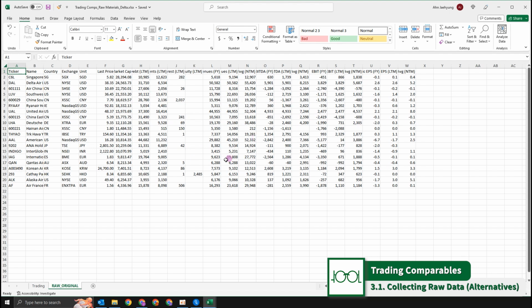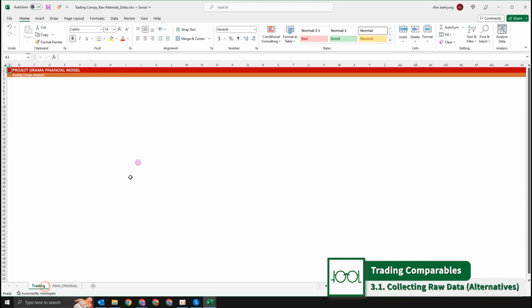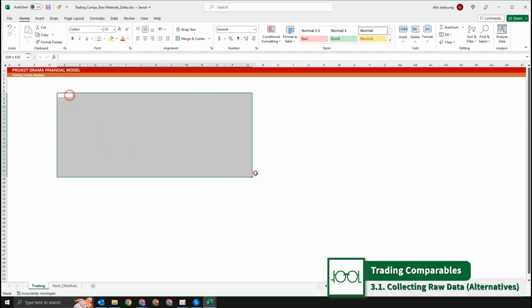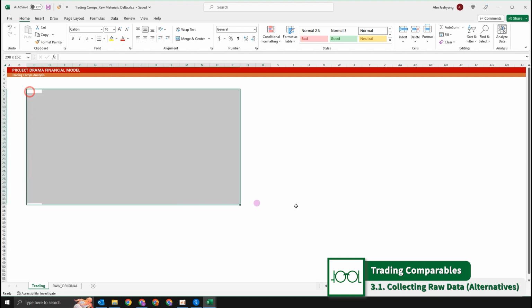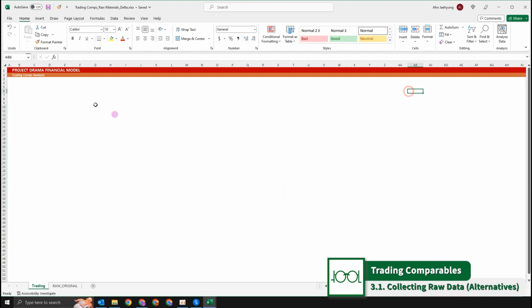So what we have here is the raw data we have provided you with. Number one, we have made a slightly formatted spreadsheet. We're not going to do this from the beginning, but some of the decimal points, formulas or formats have already been formatted for you, so we can make the process much more efficient.